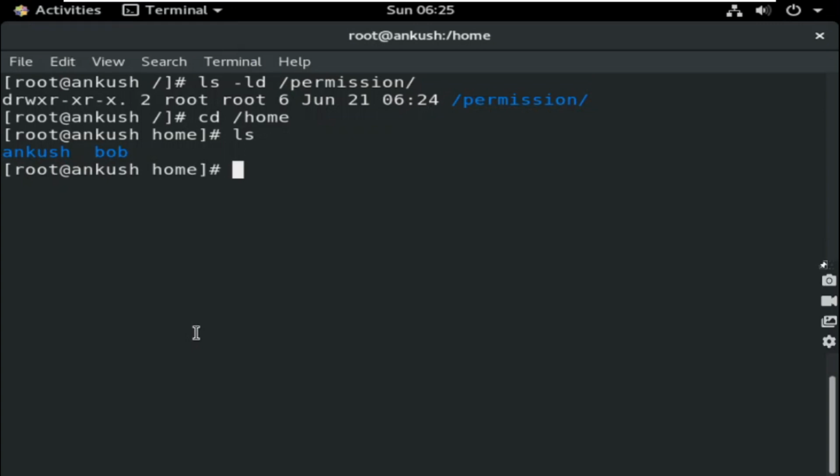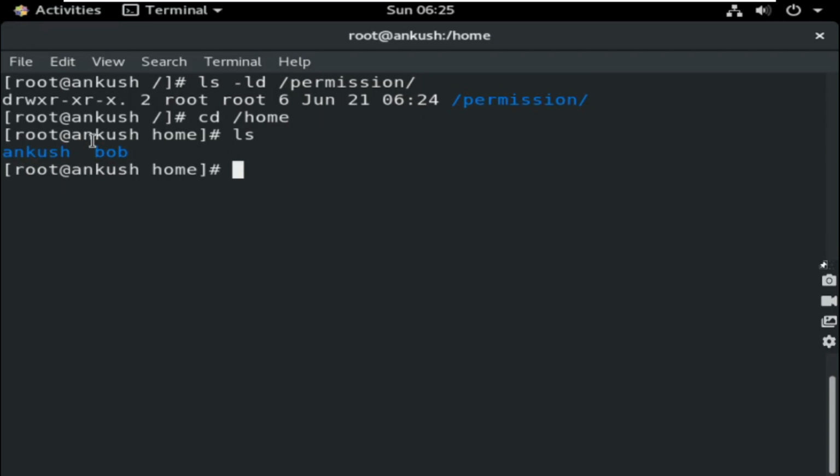Without changing this basic level permission, can I provide permission to Ankush? Is it possible? Yes, possible. No other user should access it. Only Ankush should get access, meaning all access, read, write, execute permission, to this directory. How many ways are there to do it?